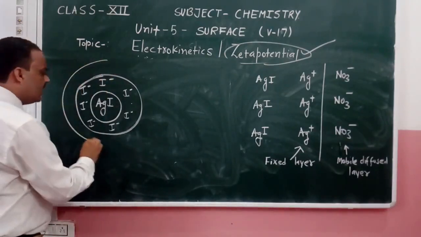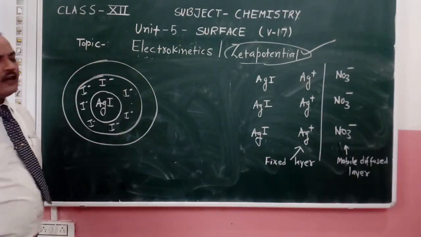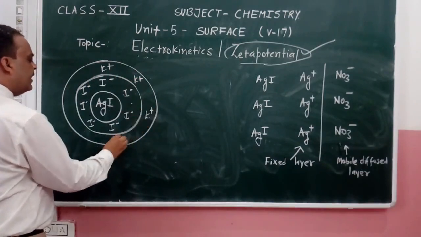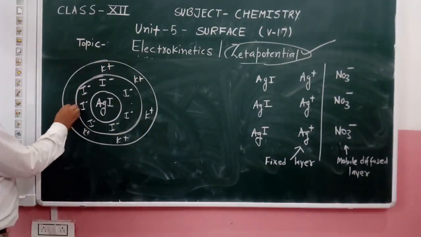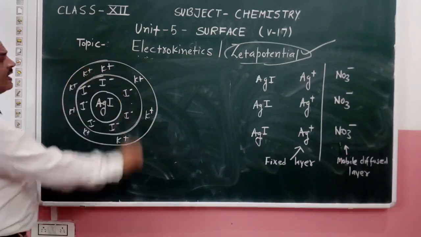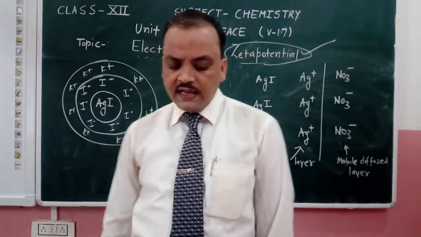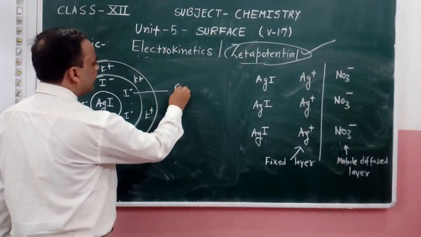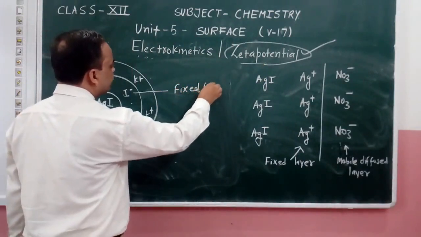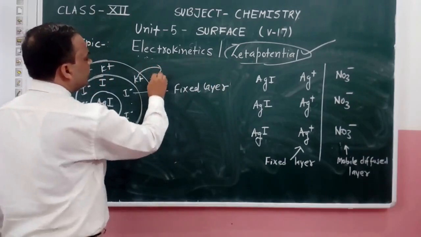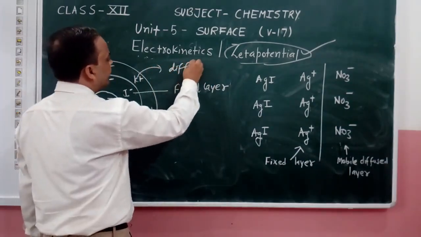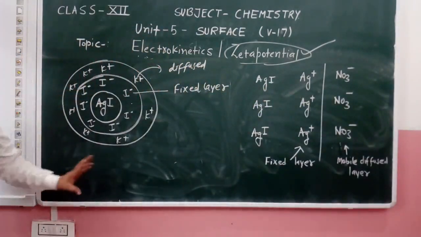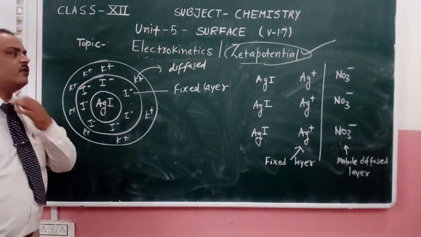Above this layer, we have another layer containing the positive ions, and this layer is known as the diffused layer. These are the two different ways to represent the zeta potential or electrokinetic potential.